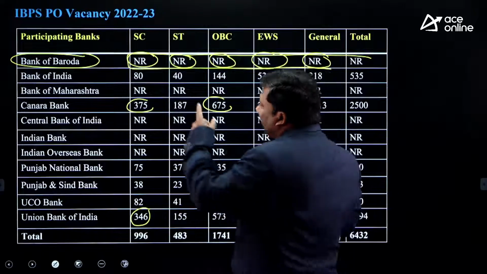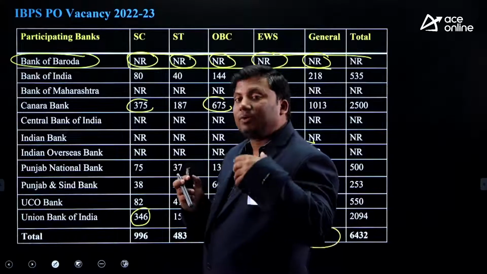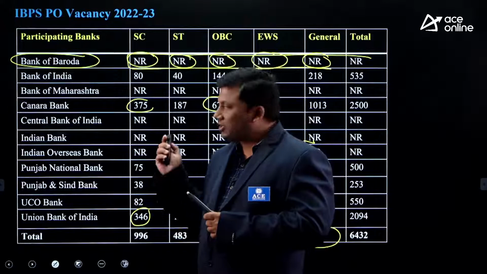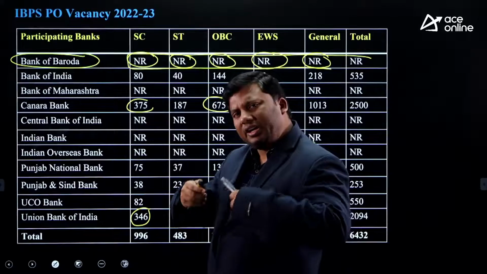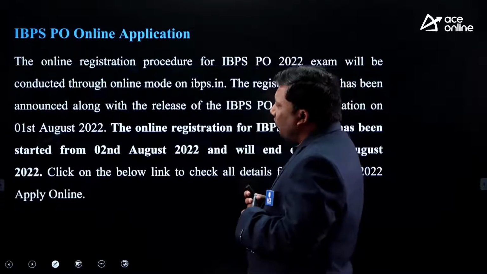Again, I am repeating it. NR means not yet reported. Once they report it, it is definitely going to be above 6,400 plus vacancies.